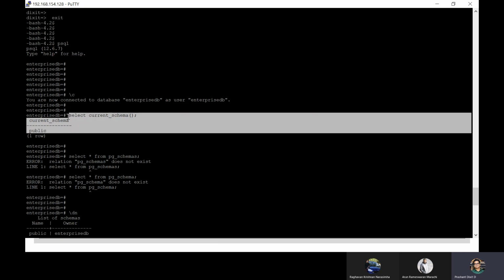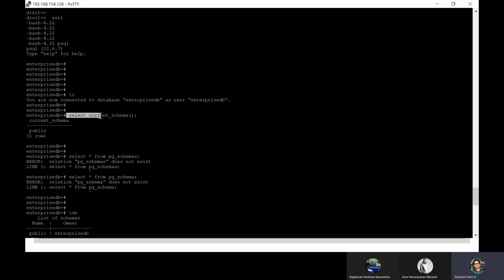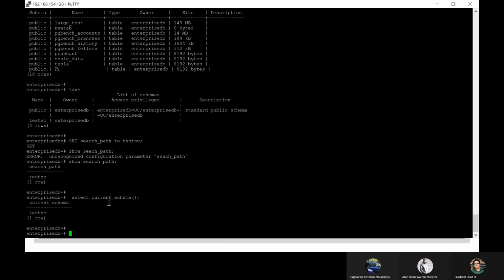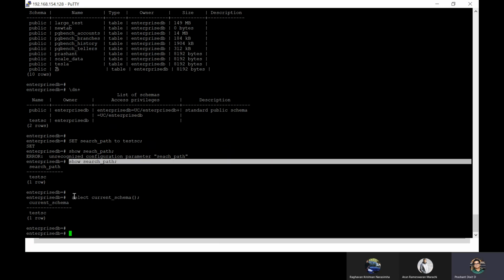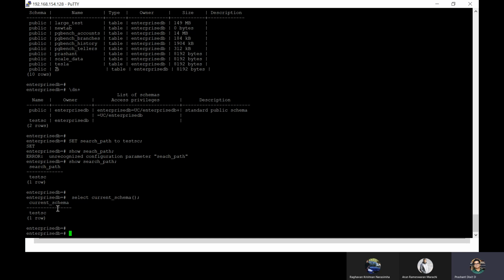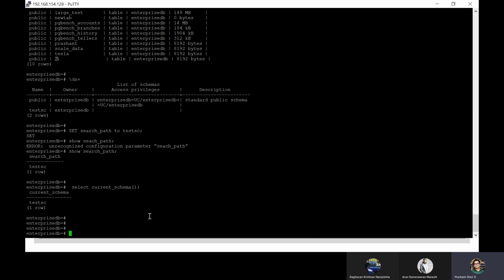Now if you do the same, show search_path or select current_schema is the same, it's not public because we have set it to test_sc. Test_sc is the non-default schema which we created some time back. So now your current schema is this.